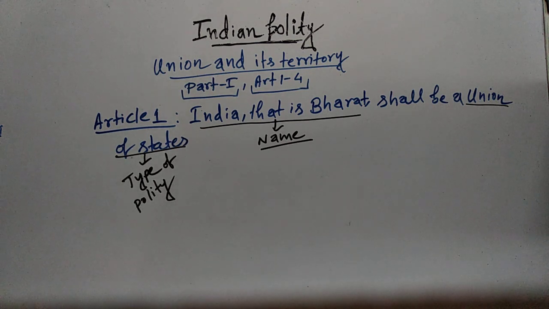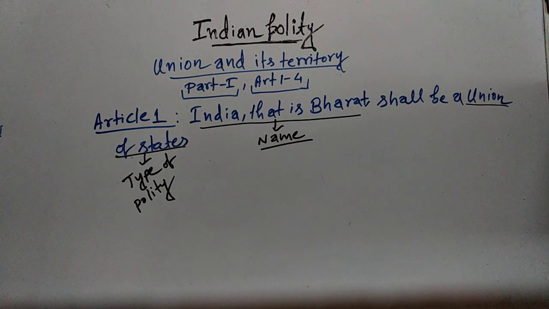There was a lot of debate and discussions going on in the Constituent Assembly among the members about what should be the name of this country mentioned in the Constitution. Some people suggested the modern name India, some suggested the traditional name Bharat, some also suggested Bharatvarsh, and many suggestions were there.